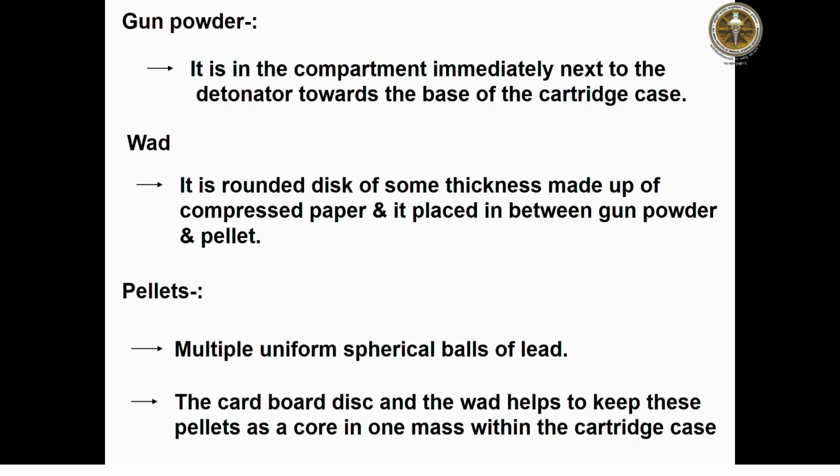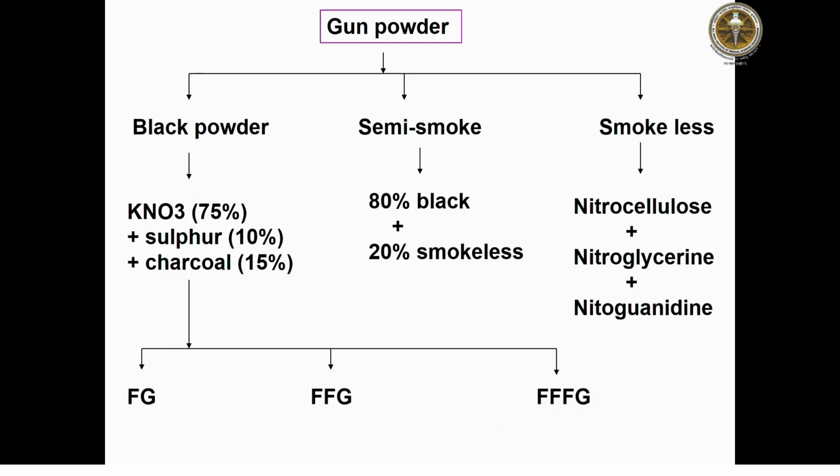Come to the gunpowder. Gunpowder is in the compartment immediately next to the detonator towards the base of the cartridge case. This gunpowder is closed by a wad, that is a rounded disc of some thickness made up of compressed paper, placed in between the gunpowder and the pellets. Pellets are multiple uniform spherical balls of lead. This cardboard disc and the wad help to keep the pellets as a core in one mass within the cartridge case.